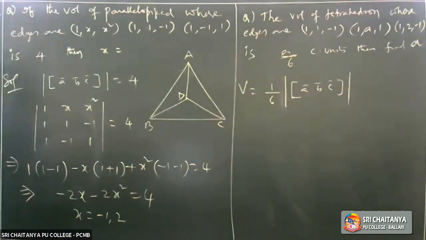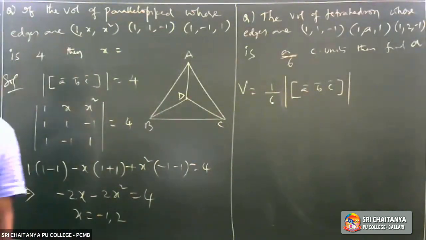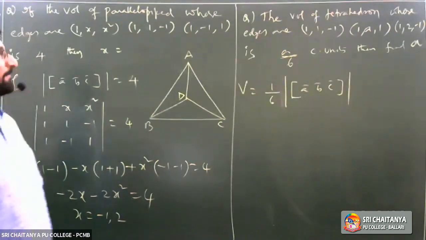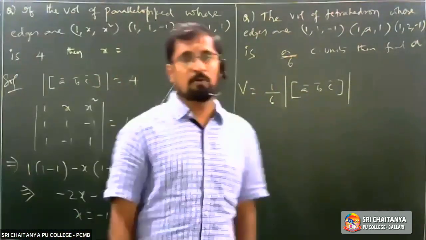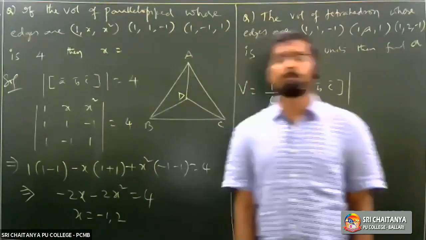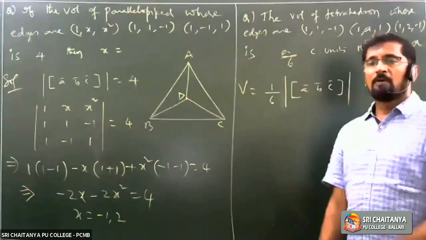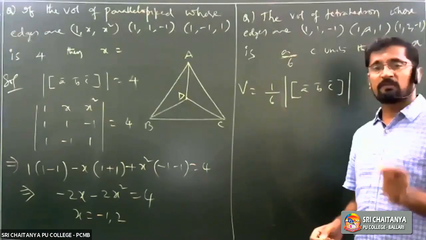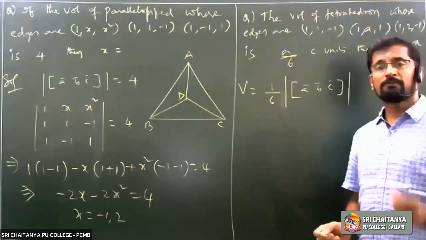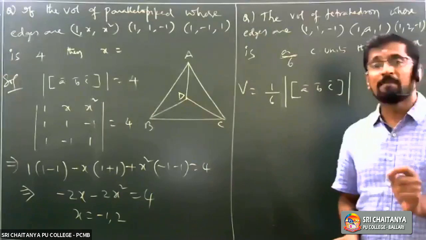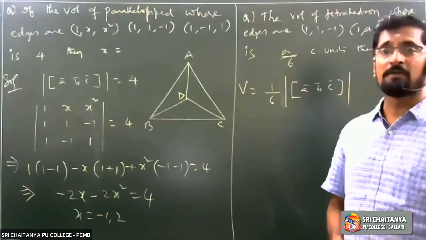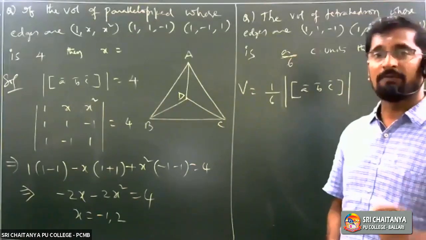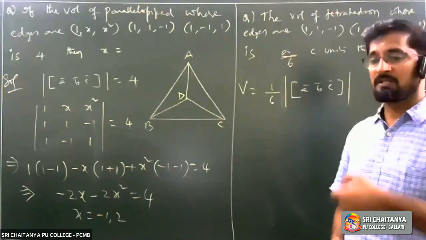That means the volume will be 1/6 of the parallelepiped. The volume of tetrahedron will be 1/6 of the volume of the parallelepiped. So it becomes 1 by 6 into magnitude of box A bar, B bar, C bar.